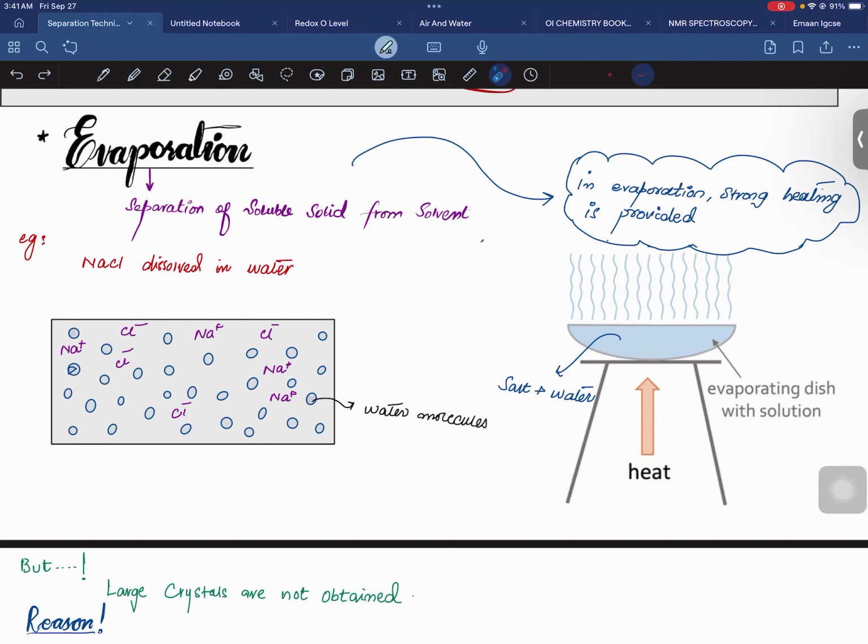In both processes you would be converting your liquid into the gaseous form. But in evaporation you would be getting impure salt, and in crystallization you would be getting the pure salt. So these are some theoretical checkpoints you are supposed to note down in your notebook.